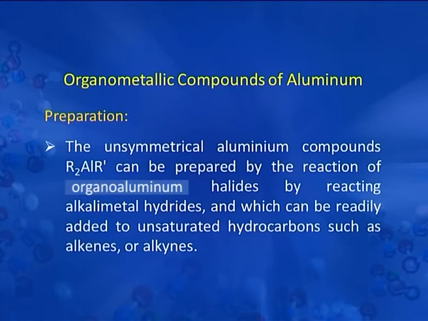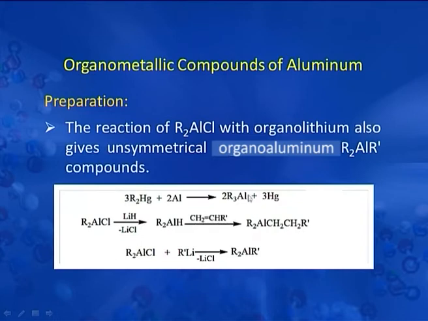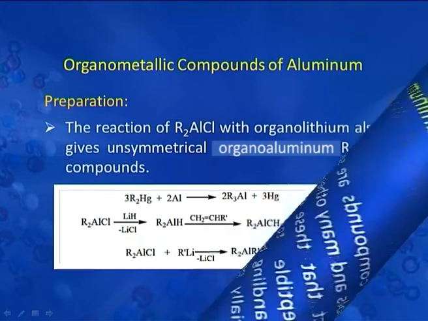The unsymmetrical aluminum compound can be prepared by reaction of organoaluminium halide with alkali metal hydrides, which can be readily added to unsaturated hydrocarbons such as alkenes or alkynes. The reaction of dialkyl aluminum chloride with organolithium also gives unsymmetrical organoaluminium compounds. So, this reaction represents the formation of various alkyl and aryl aluminum compounds having symmetrical and unsymmetrical structures.